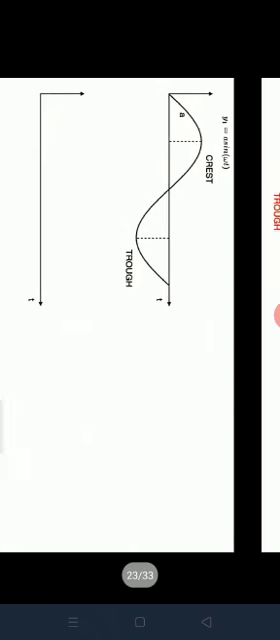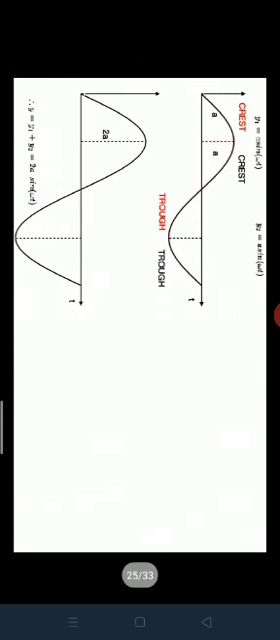Here y1 is equal to a sin omega t. First of all, you should take one light wave which is traveling in one medium, with amplitude a. The light ray is traveling from crest to trough at any instant of time t. Next, the second light source also goes crest to trough. It is denoted as y2 is equal to a sin omega t. Here a is the crest and trough.